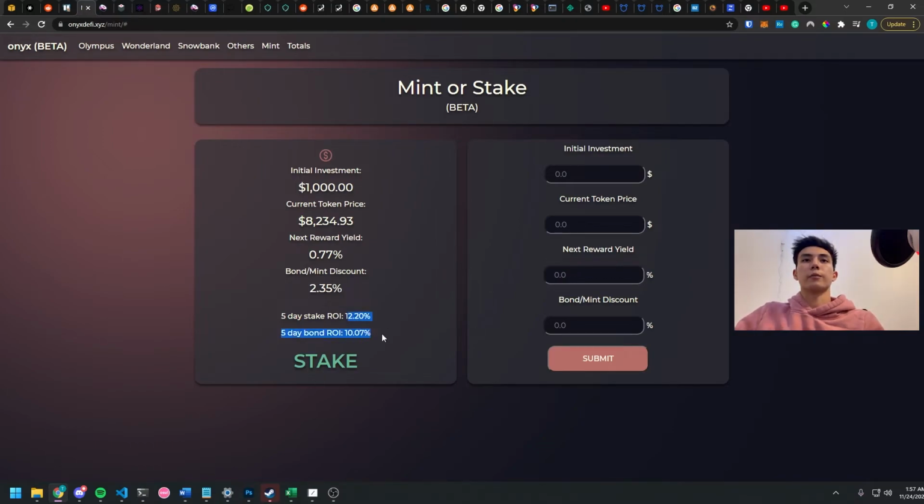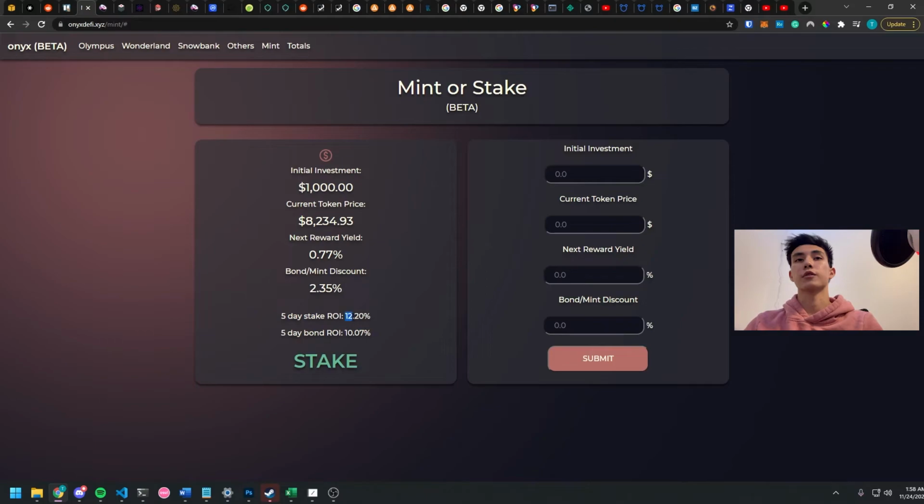Another thing for people that are experienced with staking or bonding is I realized that I didn't take into account network fees, gas fees for doing these transactions. This also assumes that you claim all 3 rebases every single day, so 15 rebases in total.